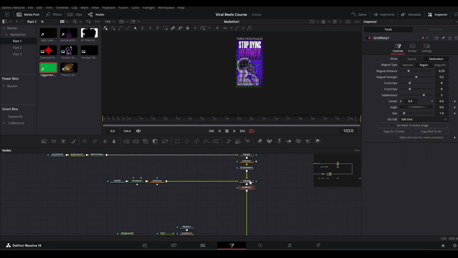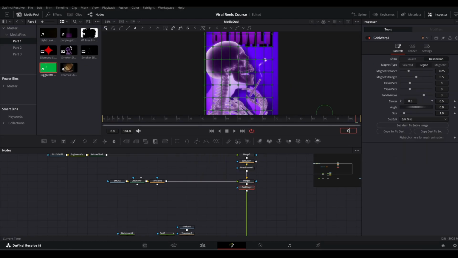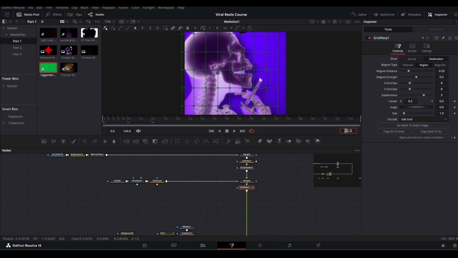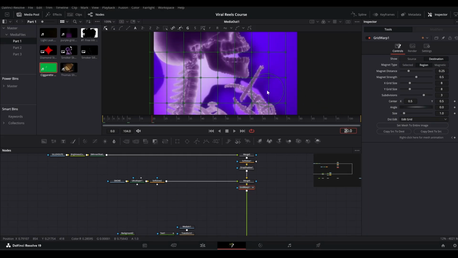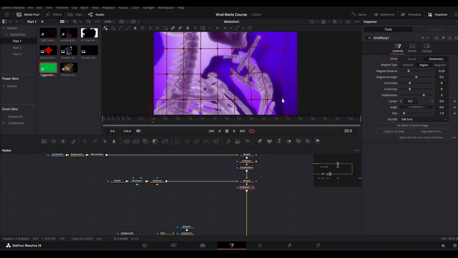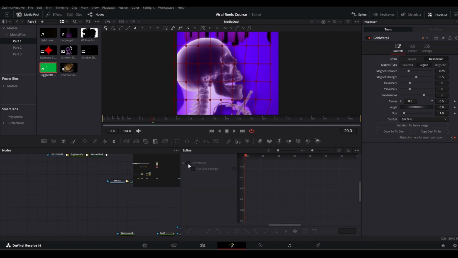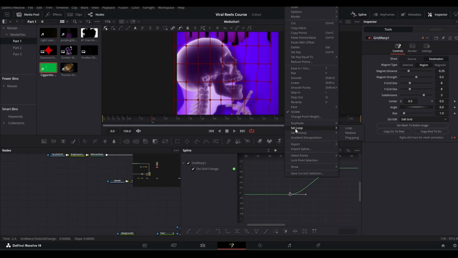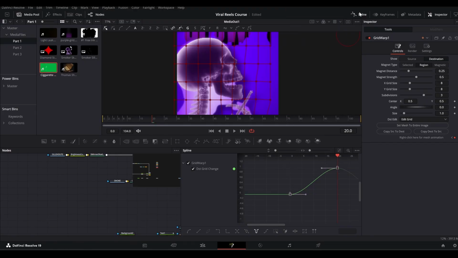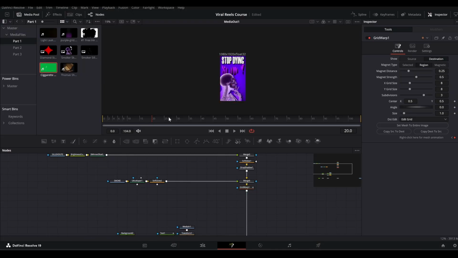So bring in your grid warp node like so, and I will go to frame number 0 here, and let's keyframe the mesh animation, and let's go 20 frames ahead. And then we will make a few changes in the grid, so you can see it's gonna move. All right, now what we can do is go to the spline tab, then check this, and then press zoom to fit, then select both these points, then press S, and then right click here and set loop, and then select ping pong. All right, so it's gonna animate throughout the composition, it's gonna loop.